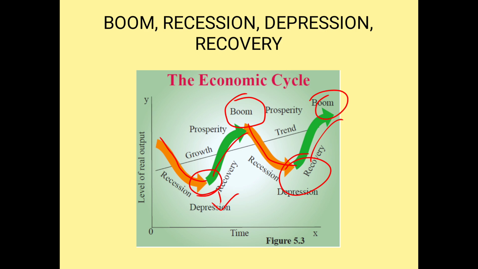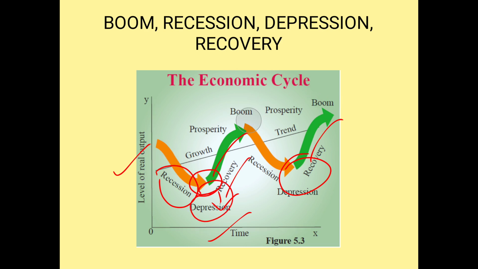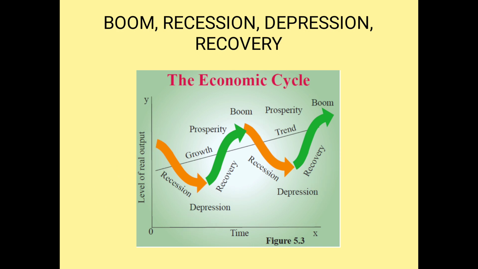So when you draw this diagram, please draw the x-axis and y-axis. Write what is written on the y-axis as well as on the x-axis. Then draw this arrow up and down. Mention recession, depression, recovery, boom. After you mention all those things, you can see in between they have given growth and the growth trend. That we are supposed to write in the center.